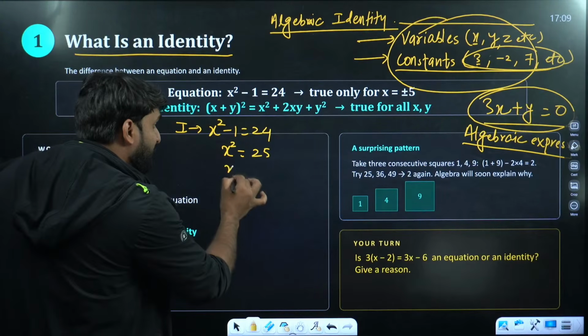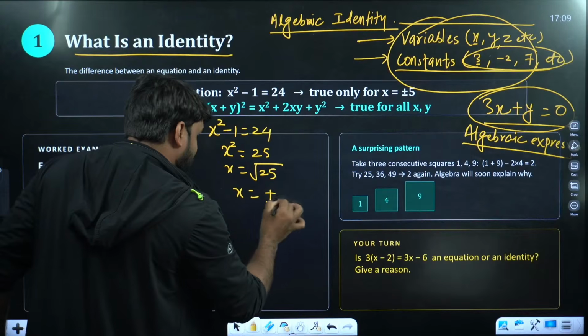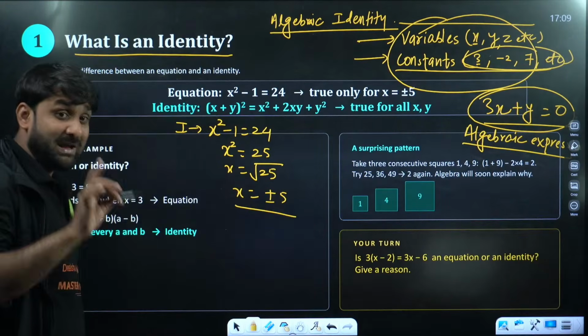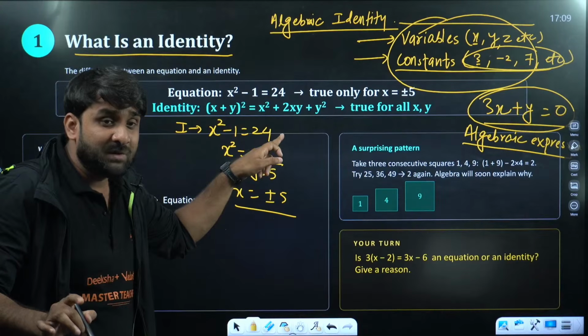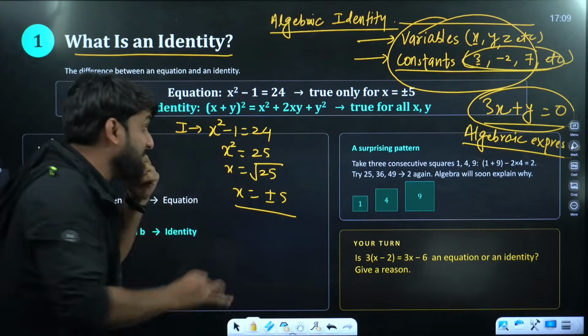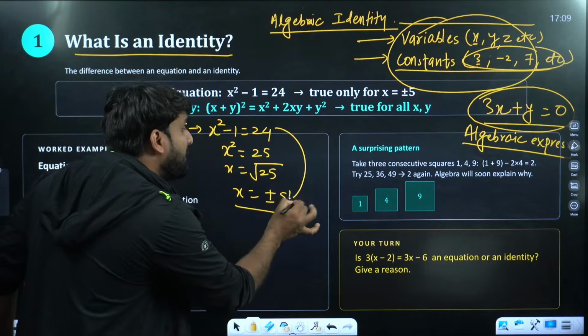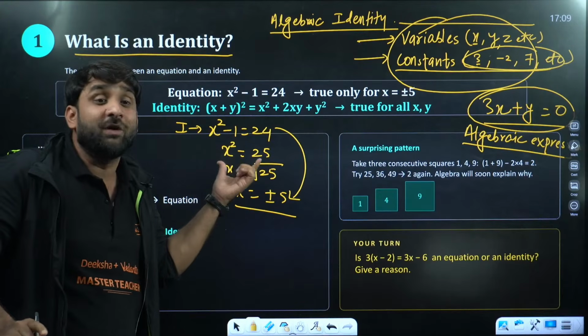Now after removing the square, it will go under root. So we have the values of x as plus 5 and minus 5. It means that this equation has only one solution. So this is called an equation.